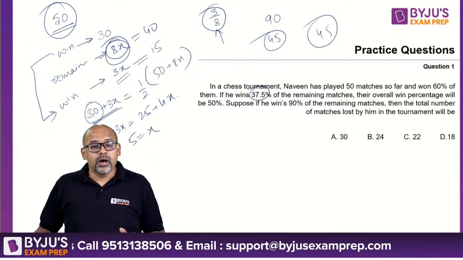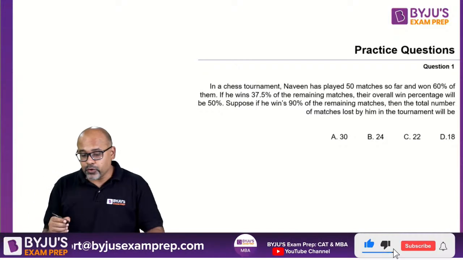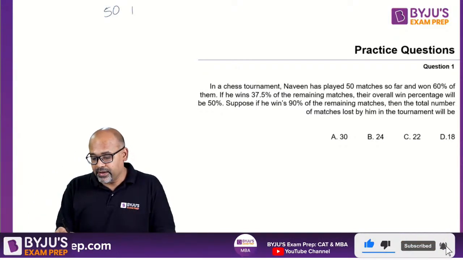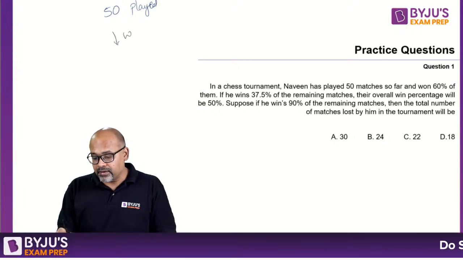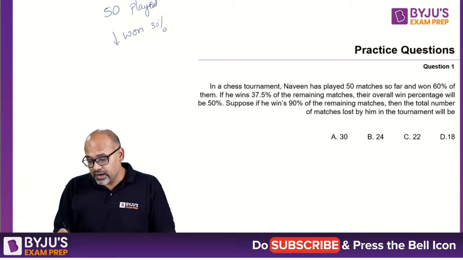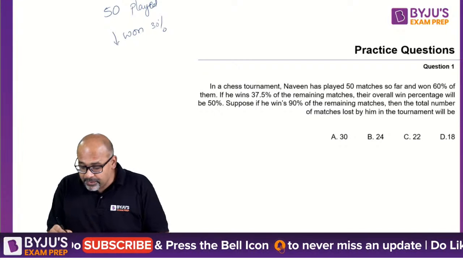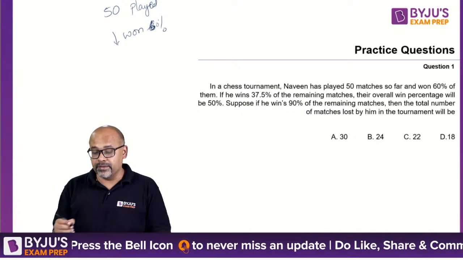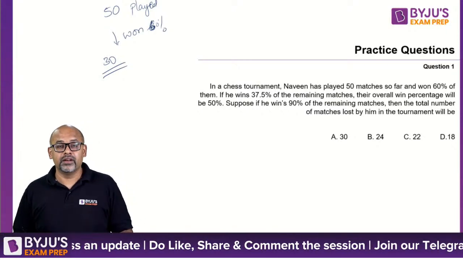Okay, I'll explain once again, guys, from the beginning. Please follow. So I have totally 50 matches played as of now, and I have won 60% of 50. 60% of 50 is 30. So 30 matches I have won.